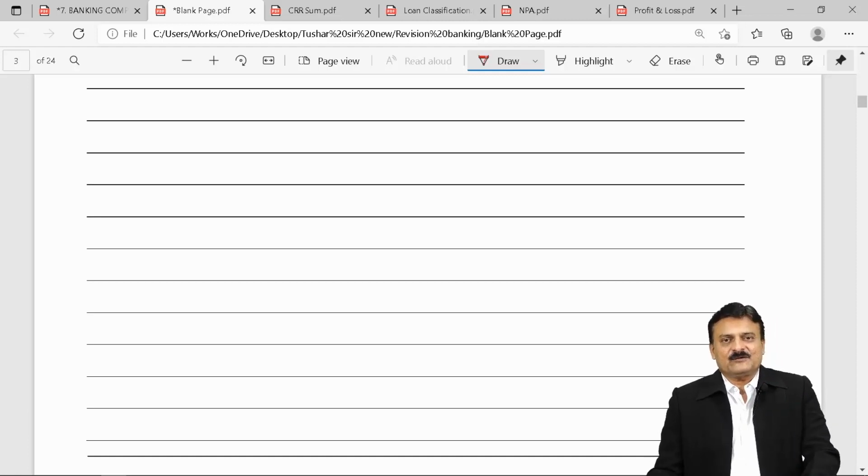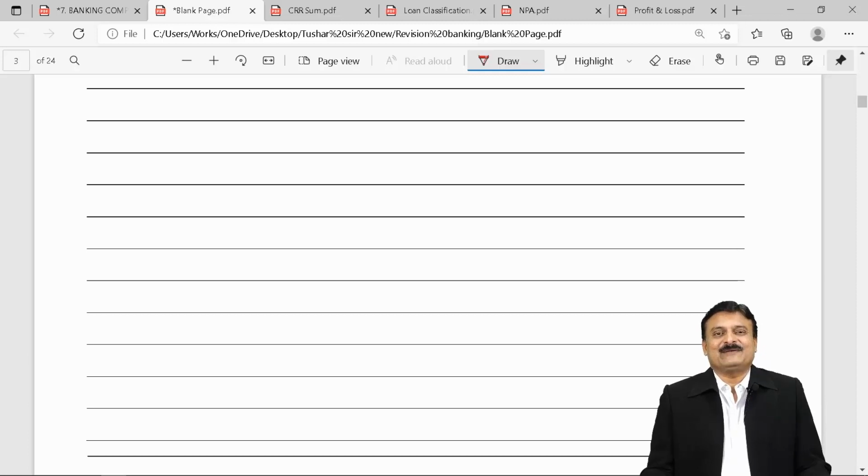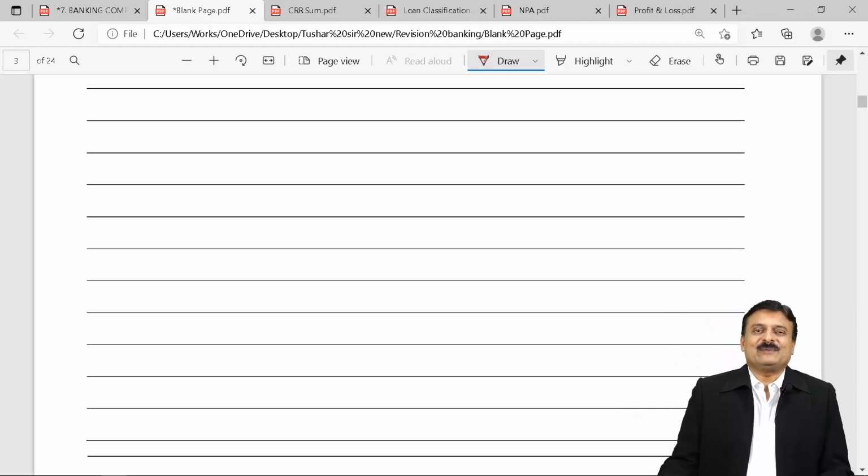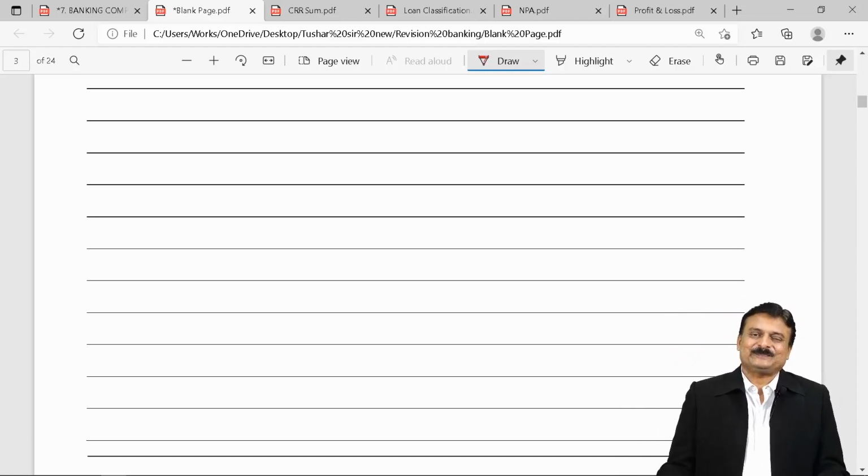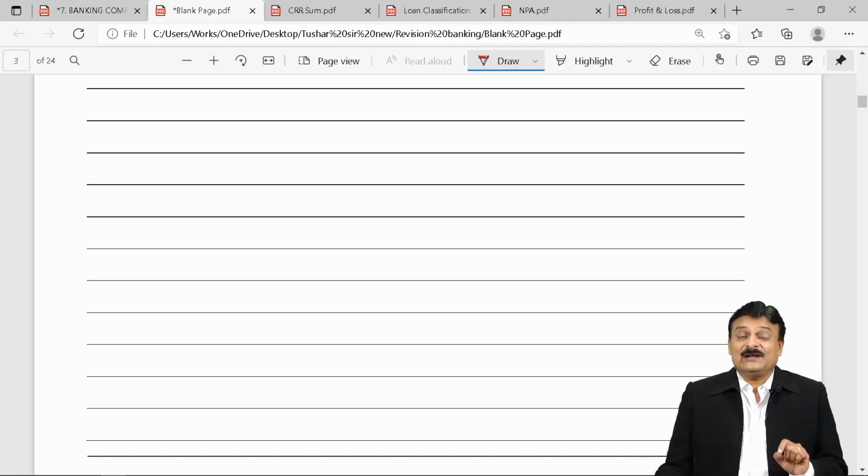The CRR percentage goes on changing. If they ask a question on CRR and they mention the percentage, well and good, we don't have to think anything. If they ask a question on CRR with no percentage mentioned, then the latest prevailing percentage will be applicable, and that is what I told you. The percentage will be available in your RTP, revisionary test papers. And that is only and only for a specific question on CRR.